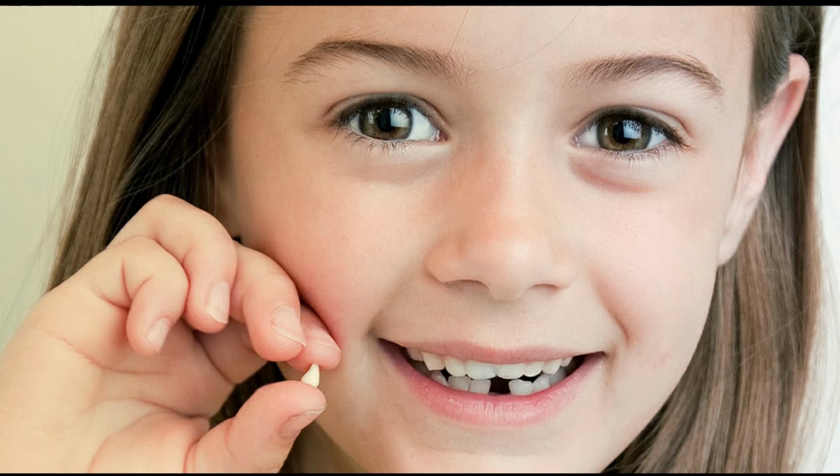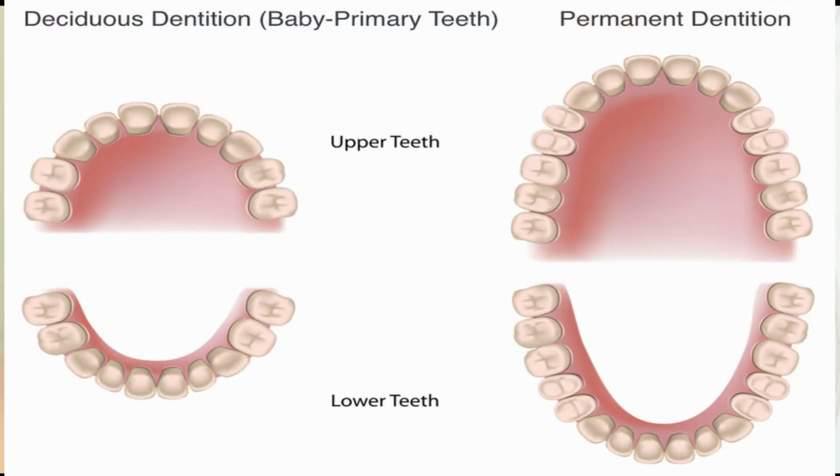Yes, children, when a child gets to the age of 5 or 6, milk teeth start falling out one by one. As the child grows, new teeth start appearing in the place of fallen milk teeth. When the children are about the age of 12 to 13 years old, they will lose all of their milk teeth and will have a set of permanent teeth.